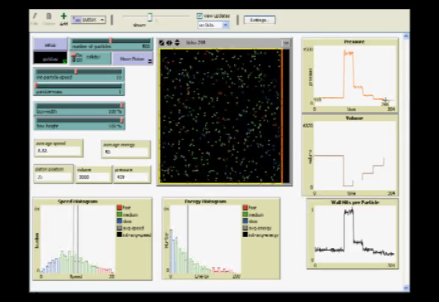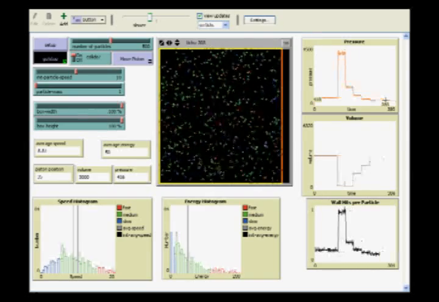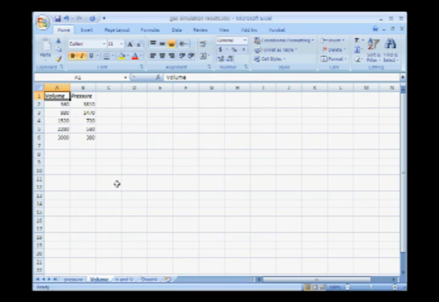Okay, we have those data in hand. Let's now go to Excel to see what it looks like. Okay, here are the numbers we've gathered. Volume over here, and pressure over here. Let's turn those into a scatter plot.